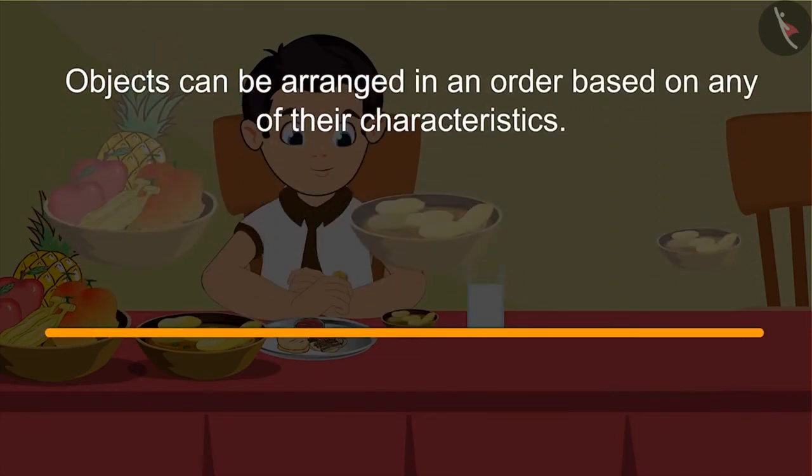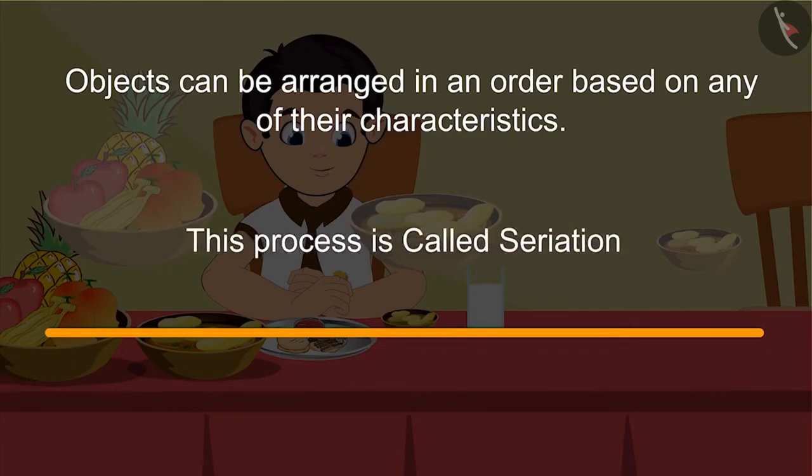In this way, objects can be arranged in an order based on any of their characteristics. This process is called seriation.